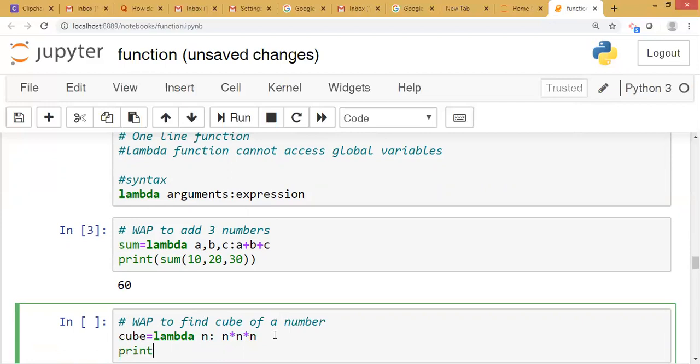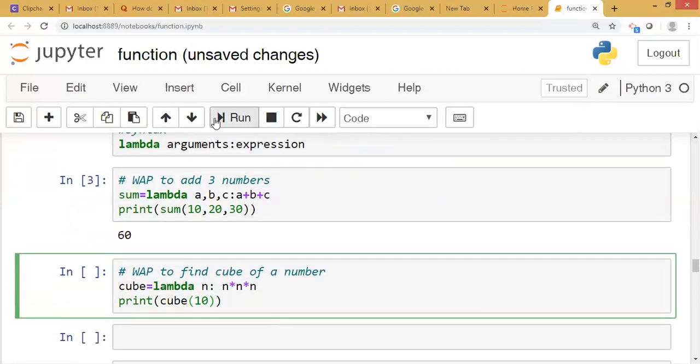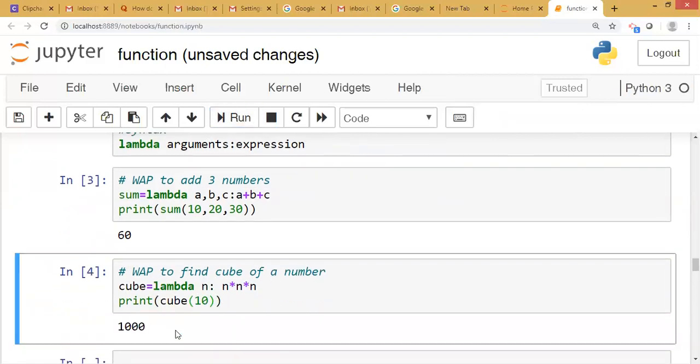Now we want to print it. Print where that value is stored, cube. We need to pass only one argument, one parameter. Suppose 10. When we run, the answer will be 1000. This is called a lambda function. A lambda function is an anonymous function. A lambda function is a single line function. It does not access any global variables, and though there can be n number of arguments, the result is a single value. This is about the lambda function.